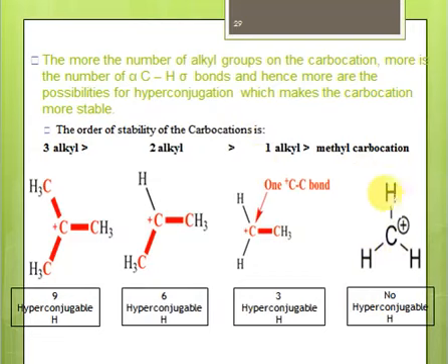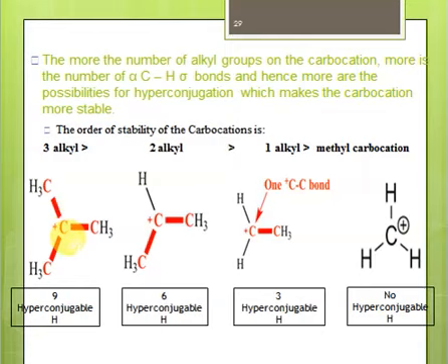So consider this methyl carbocation. It has no hydrogens attached to it. There's no carbon attached to it, right? So there is no hyperconjugation possible. In this structure, we have carbon with at least 1 hydrogen. This carbon is directly bonded to the carbon with the p orbital, right? So hyperconjugation is possible. Here we have 3 hydrogens, and 3 hydrogens are stabilizing this positive charge. And next we have the structure with 2 methyl groups, 2 alkyl groups, and these are 6 hydrogens which can stabilize this positive charge. And in case we have 3 alkyl groups attached, for example in this case, we have 9 hydrogens, and these 9 hydrogens are stabilizing this positive charge.